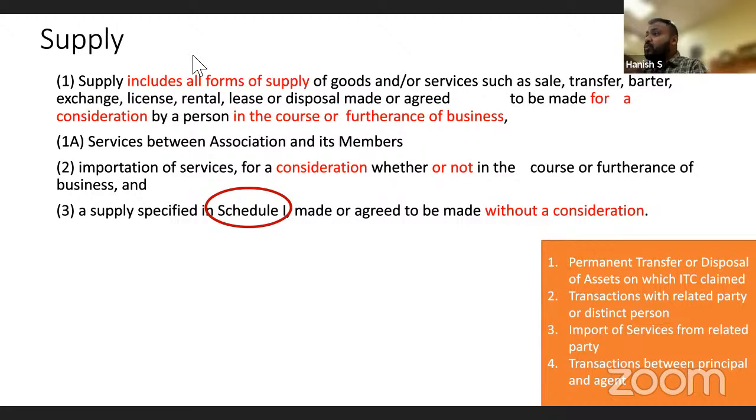Correct? So now, notification 12 of 17 will not come. What will come? 15-2 will come. Because now, between Harshvardhan and the end customer, the transaction is not a loan. The transaction is buyer and seller. The interest is for delayed payment of consideration, liable to GST.